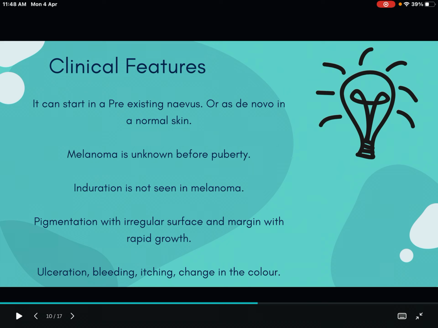It can start in a pre-existing nevus or it can even start de novo in normal skin. And melanoma is unknown before puberty. Induration is not seen in melanoma. Pigmentation with irregular surface and margin with rapid growth. Ulceration, bleeding, itching, change in color, etc.